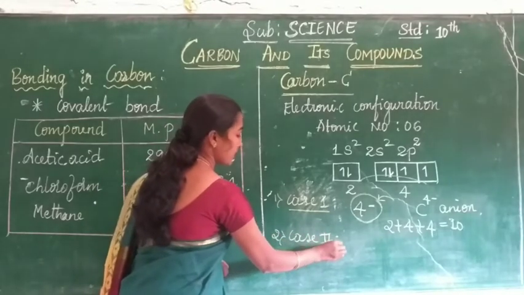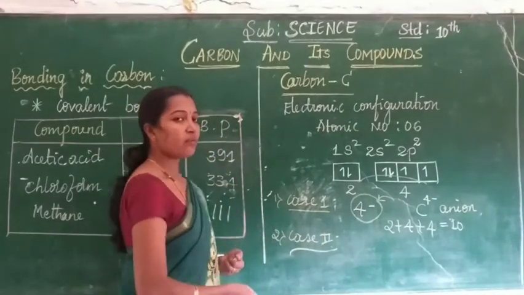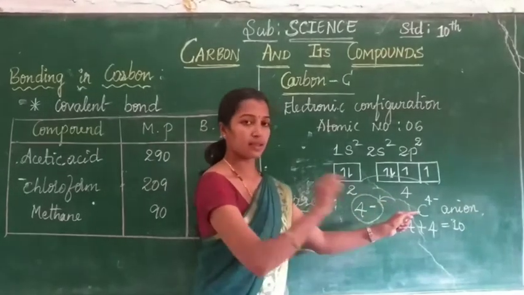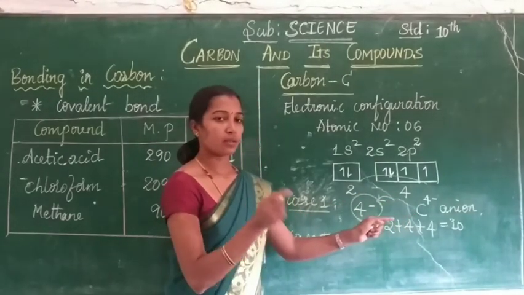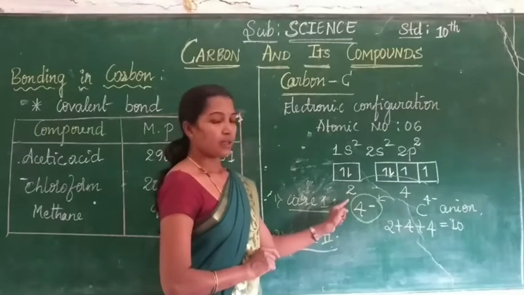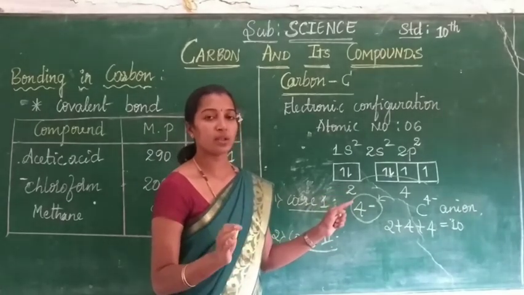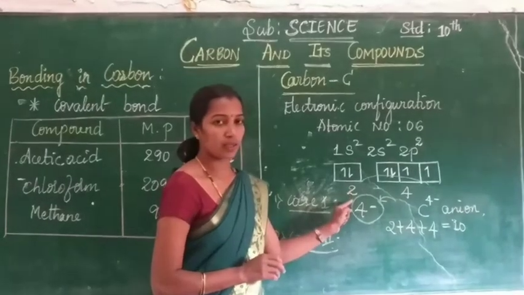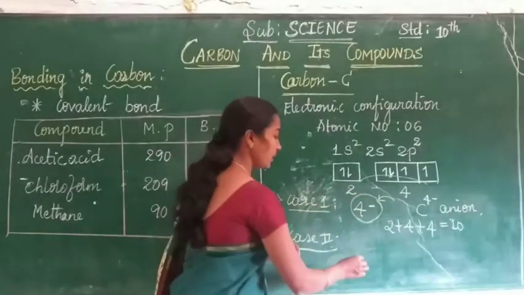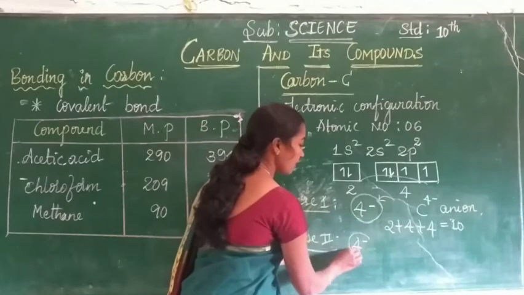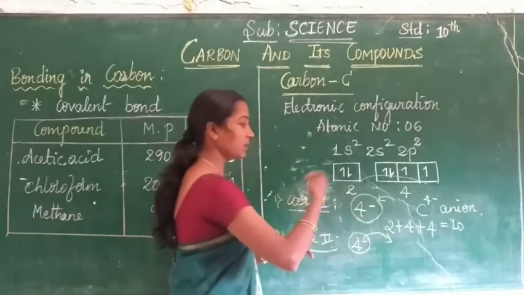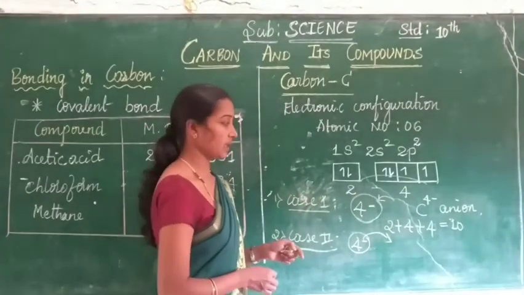Next possibility, the second case, is giving up these 4 electrons. Giving up the 4 outer electrons would leave a complete shell of the first one, which is 2 electrons. What happened here? 4 electrons are given out to another atom of the element.